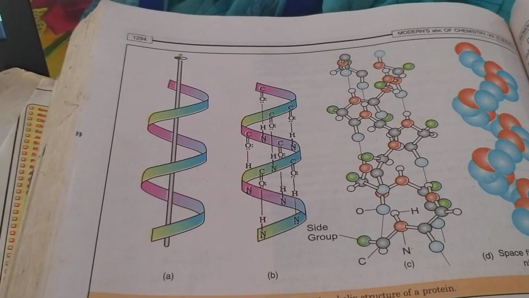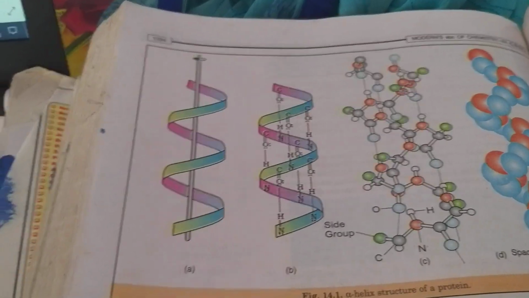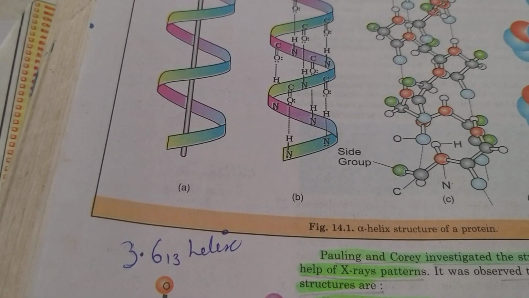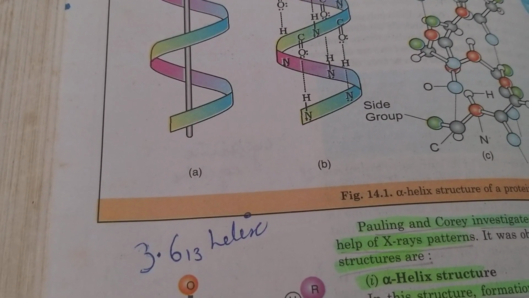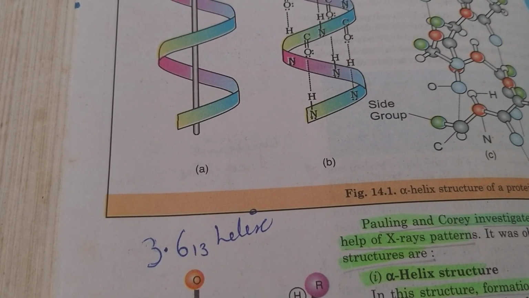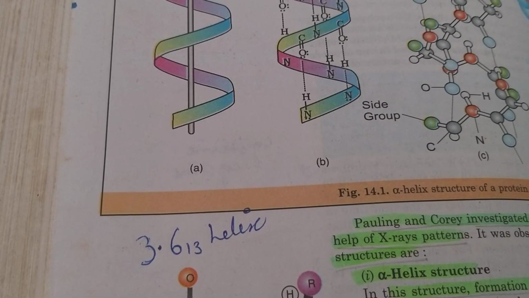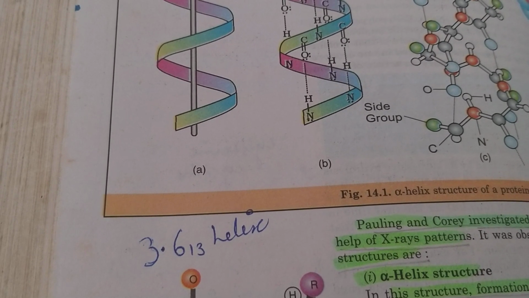The alpha helical structure is also known as 3.6₁₃ helix. 3.6₁₃ helix represents that each turn of the helix contains approximately 3.6 amino acids, and a 13-member ring is formed by the hydrogen bonding. And the helix always has a right-handed arrangement.